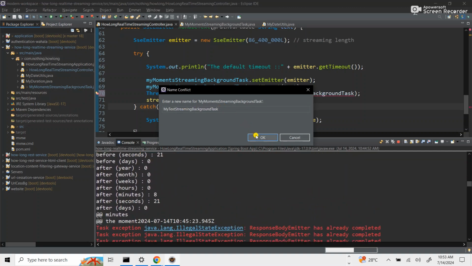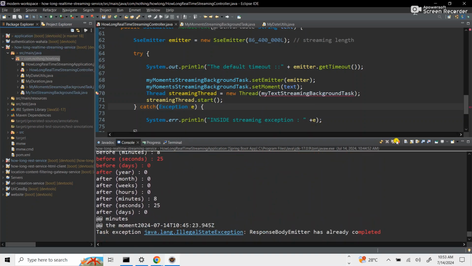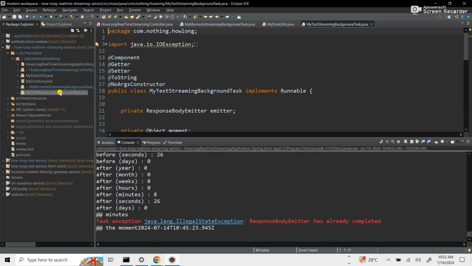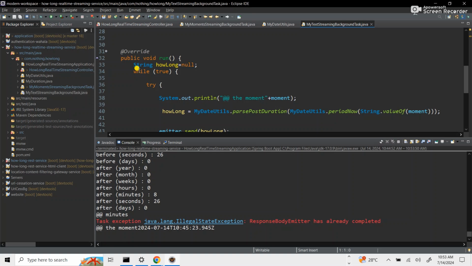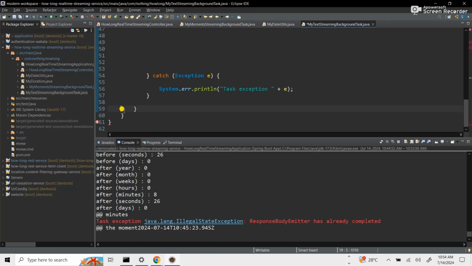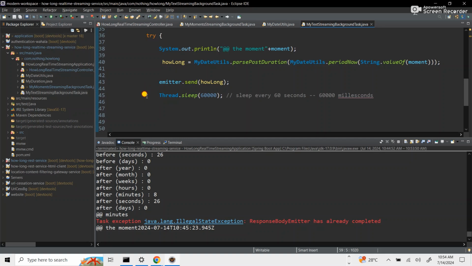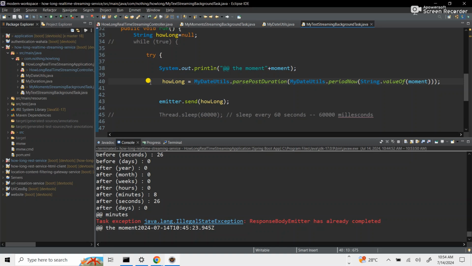The reason it's a background task is because we're explaining the server sent event timeout principle. So when we come here now, we have what we need. We are emphasizing that the while true is what helps us with the simulation. So we'll kill this, and we'll also kill this. And we're going to kill the thread sleep, and this time around we're going to kill how long.